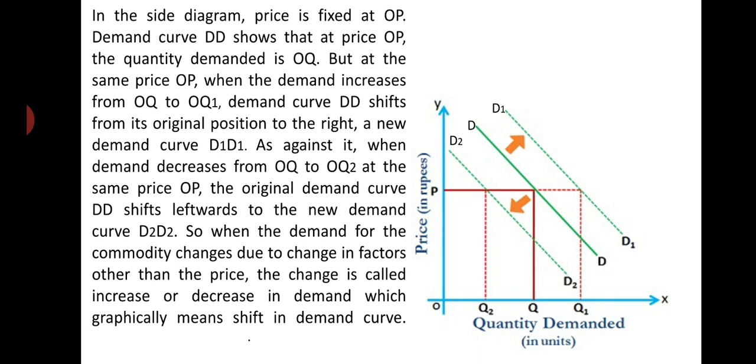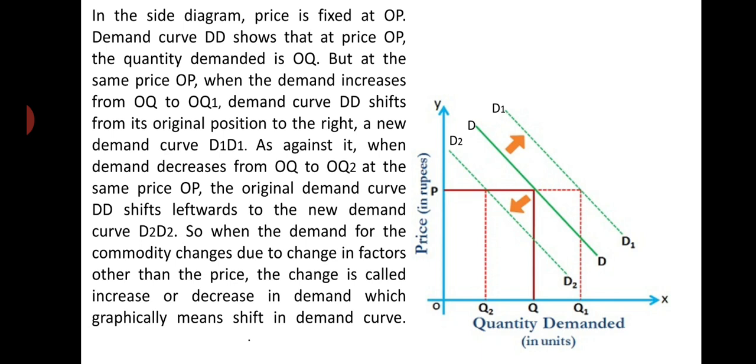And when demand decreases from OQ to OQ2, you see Q2 is there towards the left of Q, so at the same price OP, the original demand curve DD shifts leftward to the new demand curve D2.